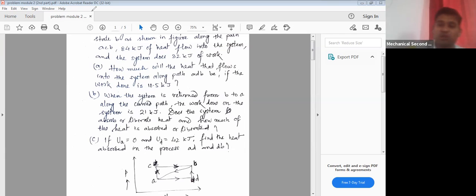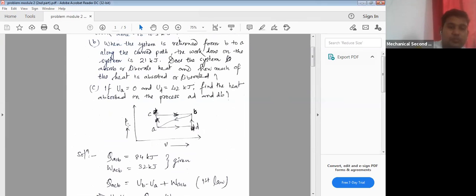So let us try to solve this problem. This is a very easy problem. Just like an equation, you will have to find a certain value, then you will have to put that value in another equation, then you will find another value. In that manner we will have to solve this, and we will have to keep in mind the positive and negative quantity, whether the system does the work or whether the work is done on the system. If we keep in mind this thing, then we will be able to find out the solution very easily.